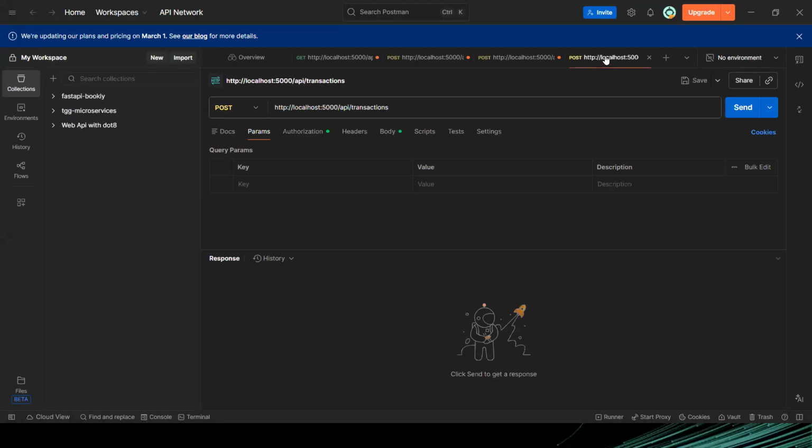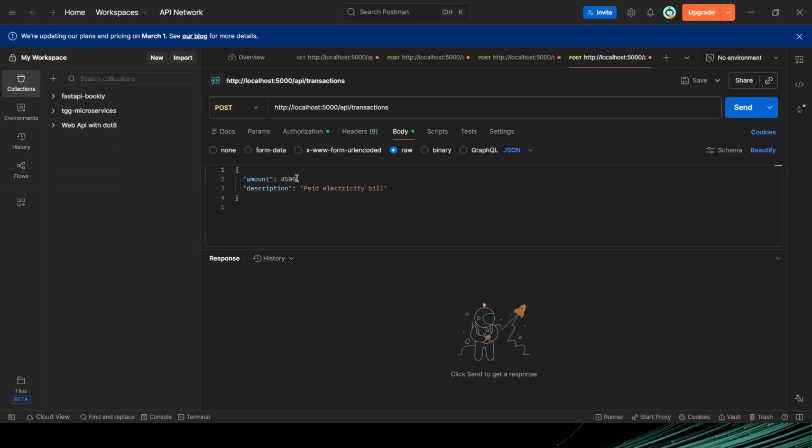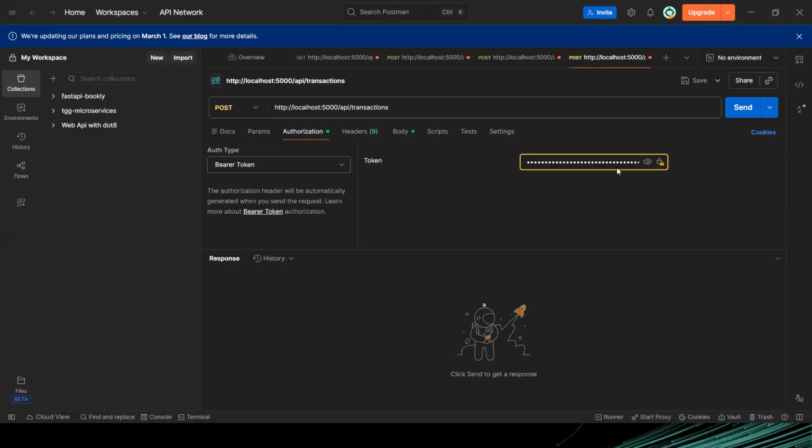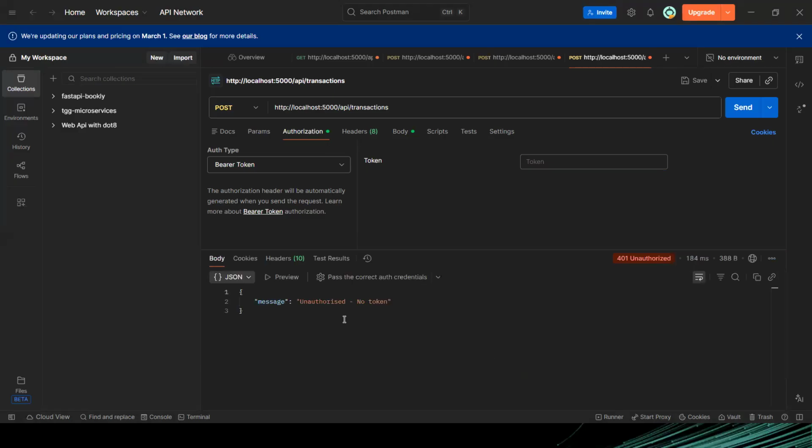Okay, so I have this endpoint already here, and then I will go to body. I already have my token here. Make sure that you have your token. But if I try, okay, let me take it out. There is no token anymore. So if I go on to send this request, it will bounce back. It will reject it. It says unauthorized because I did not provide any token.